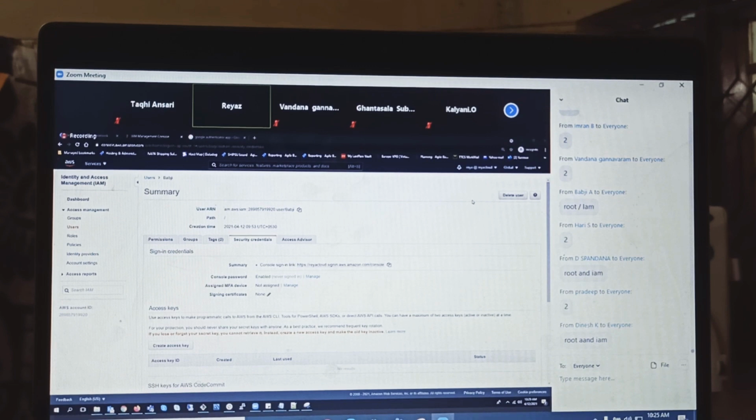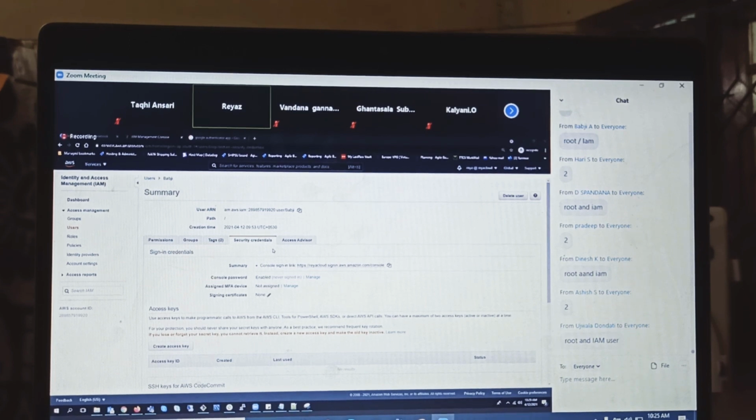So at any point of time you should have only 2. Don't play with scanning multiple times. If you have 10, when you're logging in, you don't know which MFA you should provide. That's the reason. Keep this in mind that you should have only 2 accounts, root and IAM. Clear?